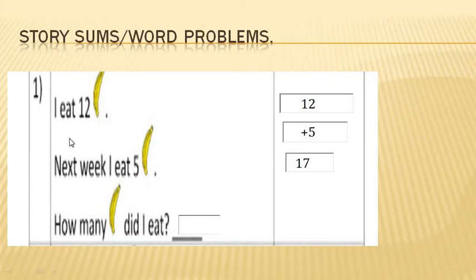So, I can say that if I add 12 to 5, I get number 17. And what is the question? How many bananas did I eat? What do you say? What should I write in the given box? Yes, I should write number 17 in the given box. Okay?